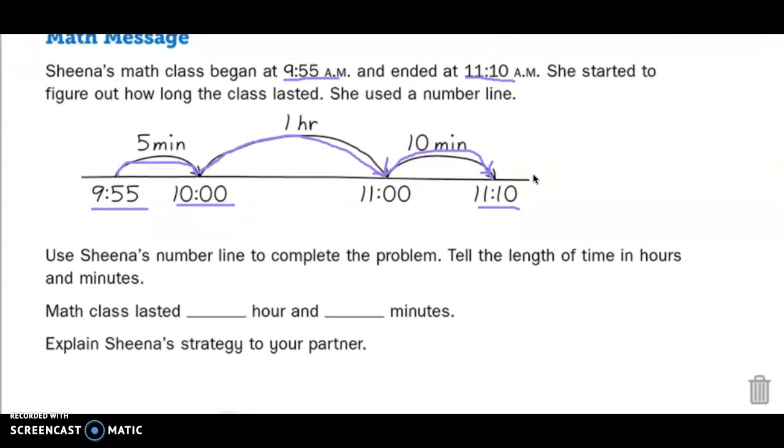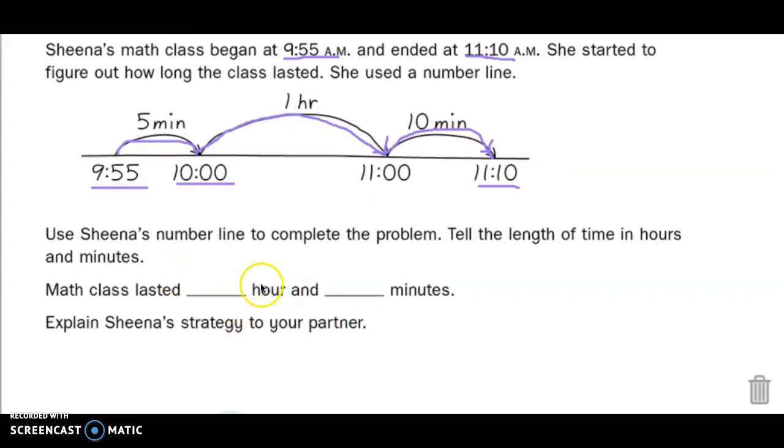Now we figured out how long math class is, but we need an answer. How are we going to figure out the hours and minutes from her number line? Well, I see there's 1 hour and I see there's 5 minutes and 10 minutes. So first I'm going to add my minutes together because if they add more than 60, I'm going to have another hour. 10 minutes plus 5 minutes. Okay, I'm going to add them on the side. I'm going to cross out this one because I'm adding them. I'm going to cross out this one because I'm adding them.